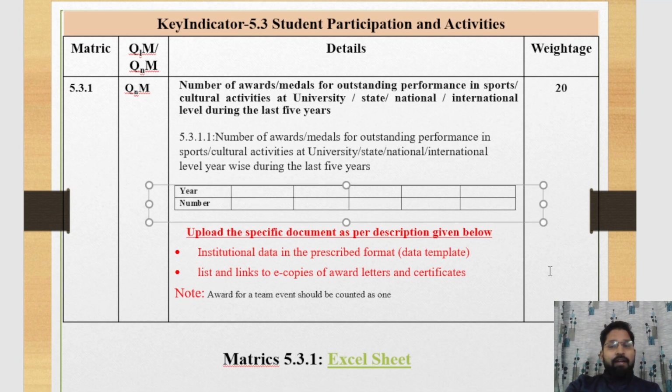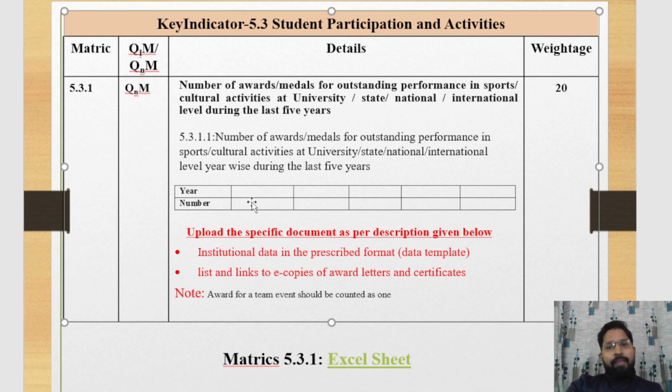Means name, number of students who qualify, means outstanding performance in sports and cultural activities. Number of students who achieve awards for sports and cultural activities at university, state, national, and international level during the 5 years. Here we mention the number of students who achieved awards during the 5 years. Now we discuss the template of 5.3.1.